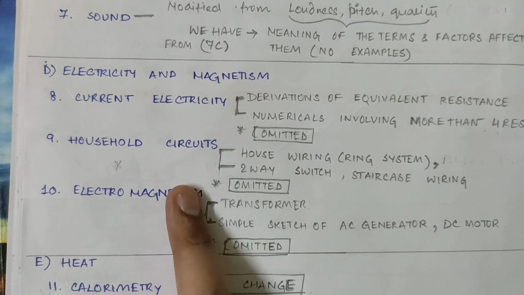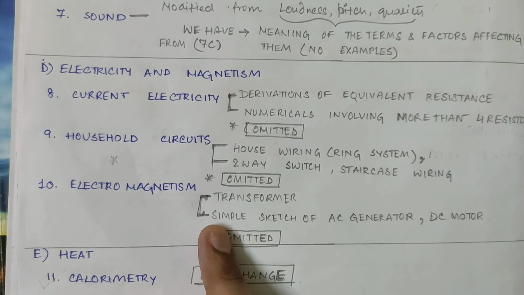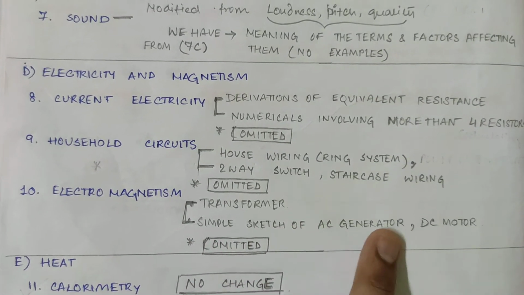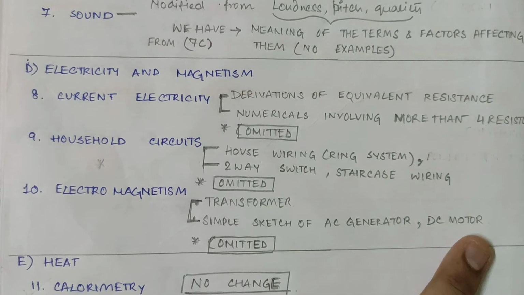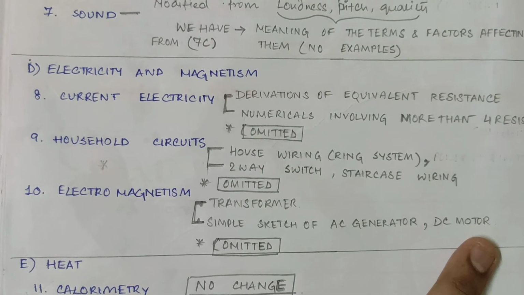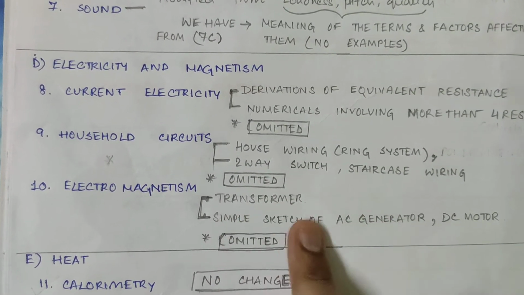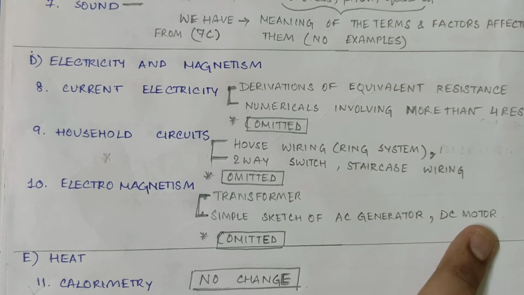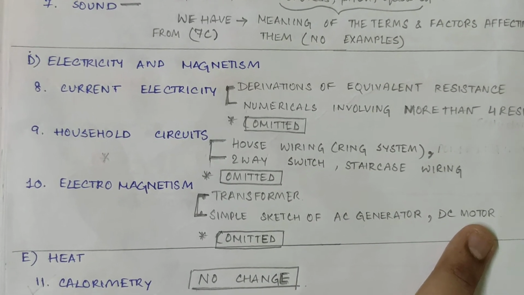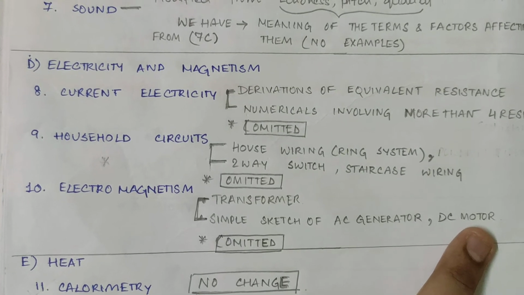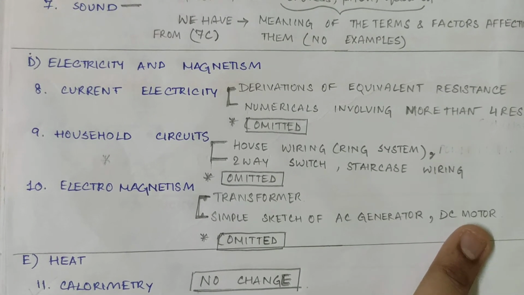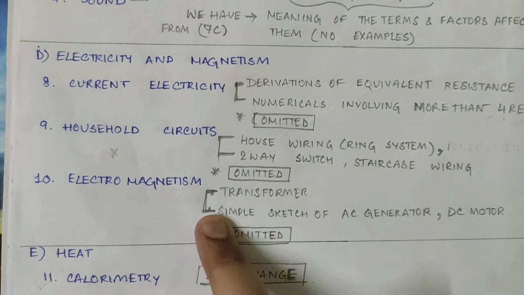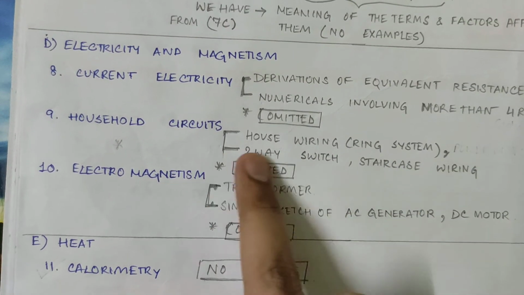Chapter 10, electromagnetism. First of all, the simple sketch of AC generator and DC motor will not be there. So previously we used to have this, that simple sketch of AC generator, DC motor. This time you won't have this. So what we will have, when we study this chapter, you will gradually come to know. But this thing is omitted. And also transformer won't be there.